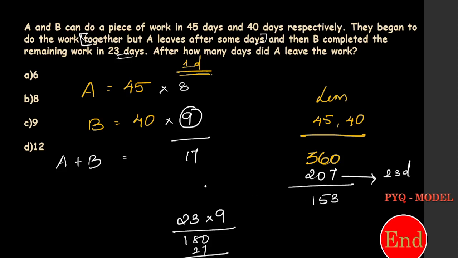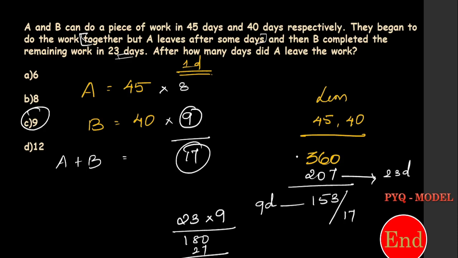Okay, after that only A leaves. So if both of them are working together, they can complete 17 chocolates in a day. So for 153 chocolates, it takes 9 days. Right, so 153 chocolates takes 9 days. That's the answer.